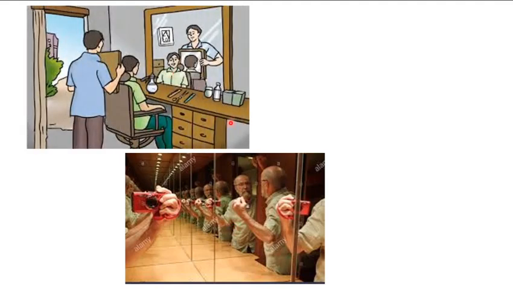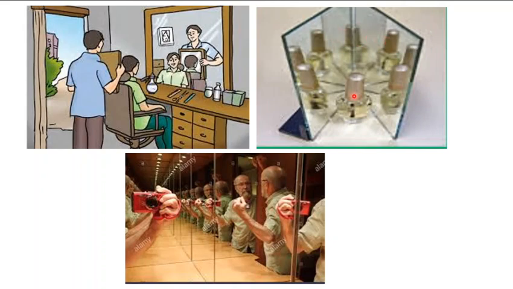This is our multiple reflection. This is what we observe in our day-to-day life. Here's a person sitting in front of a mirror. Here's the image. A barber holds a mirror in order to show this man the back of his head. For this mirror, this will serve as a source, right? And this person will see the image in the front mirror. This is an example that we observe in our day-to-day life. Again, this is multiple reflection.